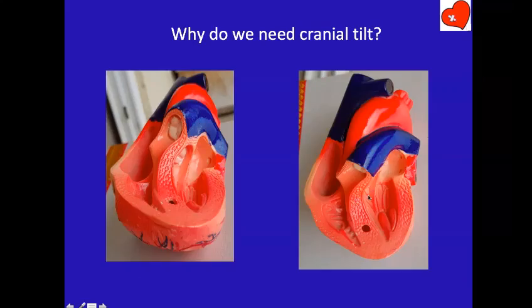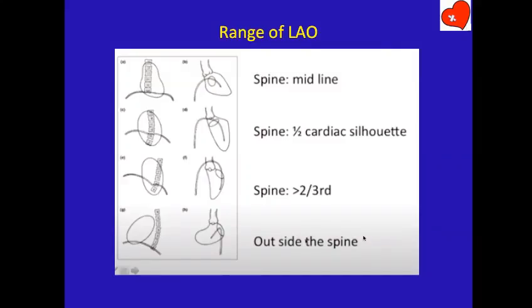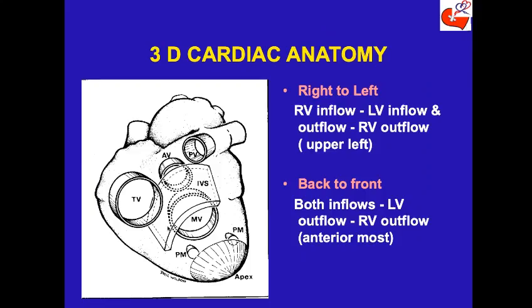So one thing is to give different degrees of cranial tilt, the other thing is to do different degrees of LAO, and this slide I showed you last time. Different degrees of LAO, where shallow LAO where heart is equally on front and back of the spine, steep LAO where very little heart overlaps the spine, and extreme LAO or lateral where the heart has cleared the spine. So you can use different combinations of LAO and different combinations of cranial tilt to locate the VSD.